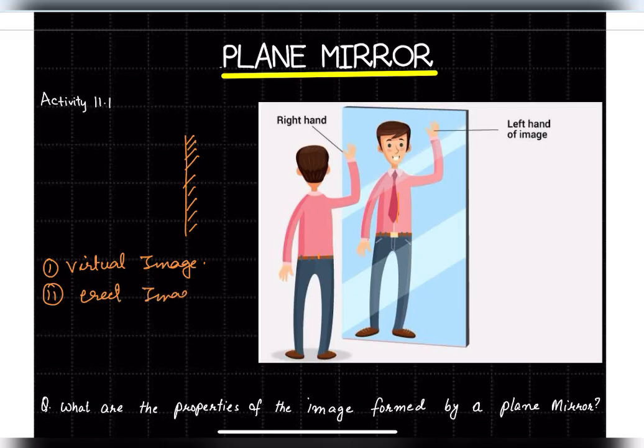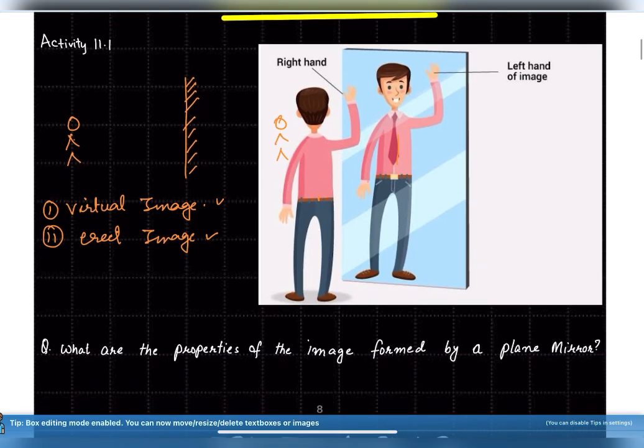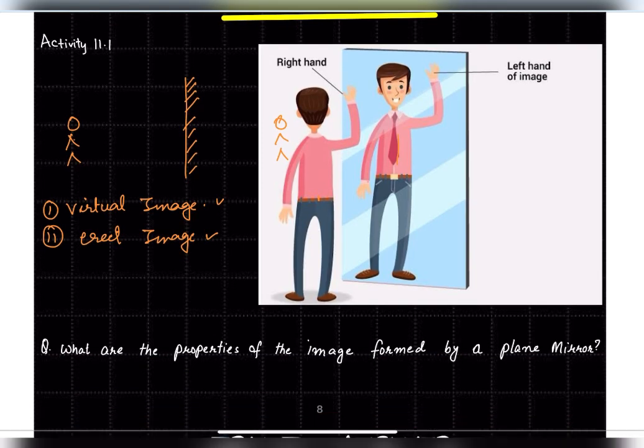If the person inside was standing opposite of this one, then this kind of image is called an inverted image. But now the image inside the mirror is like this, so this is called an erect image. Don't worry if virtual and erect are not clear yet, it will become very clear once we start studying spherical mirrors, concave mirror, and convex mirror.